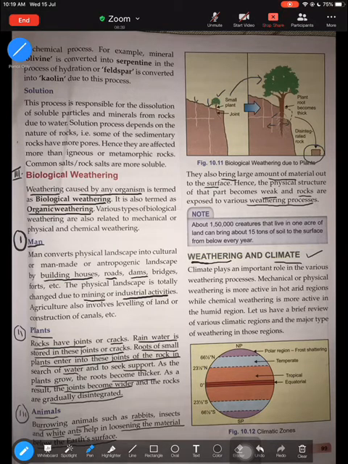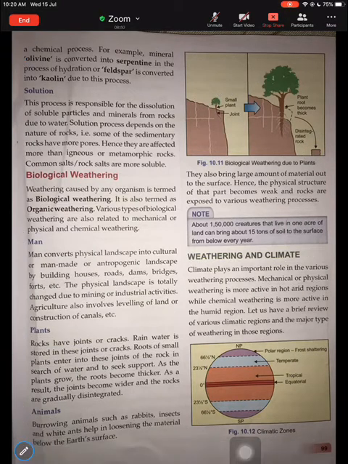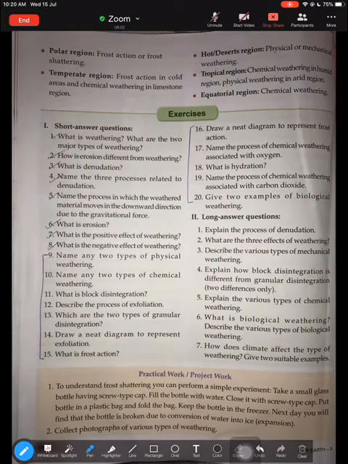For example, mechanical or physical weathering is most active in hot arid regions, whereas the polar region is mostly associated with frost action because of the action of ice. So this is how weathering and climate are associated. Polar region is important. What kind of weathering is associated with polar? It's mostly frost action, frost shattering. Temperate has both chemical and frost action taking place. Hot deserts mostly have physical or mechanical weathering, because physical weathering takes place mostly in areas which are warm.